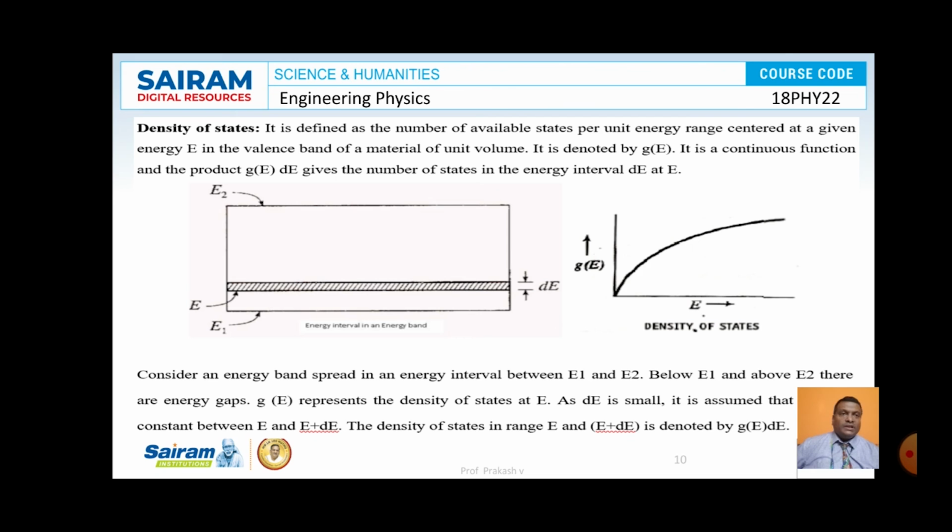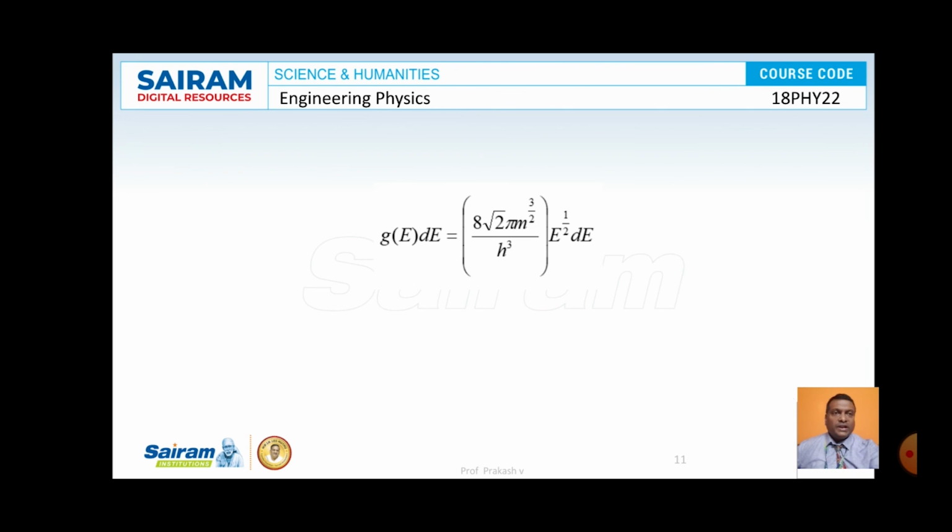If we plot a graph of G(E) versus E, we are going to get a parabolic curve as shown in the picture, and the corresponding density of states is given by G(E) dE equal to 8 root 2 pi m to the power of 3 by 2 by h cube into E to the power of half into dE. So this is the expression for density of energy states.